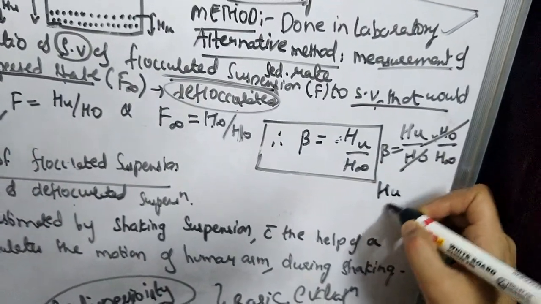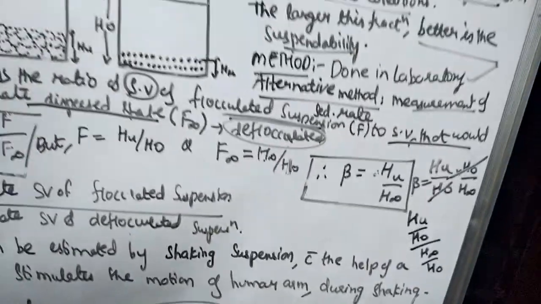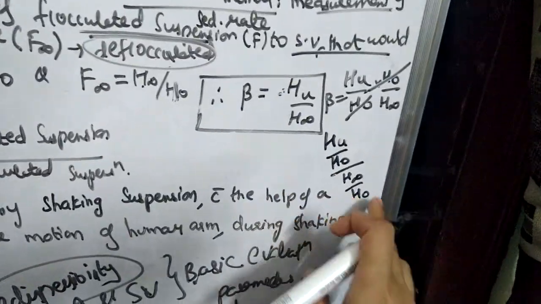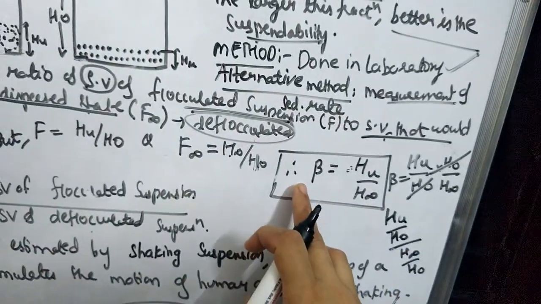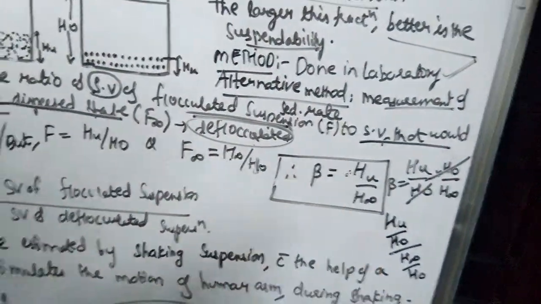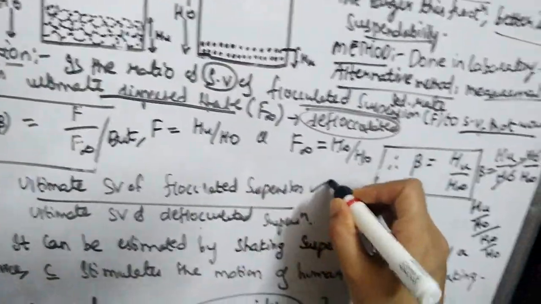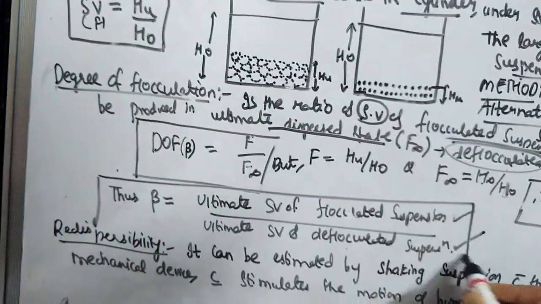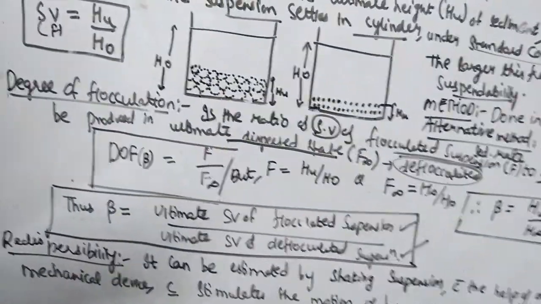Beta is equal to HU by H naught divided by H infinity by H naught, because in F by F infinity, F is HU by H naught and F infinity is H infinity by H naught. So when it comes up here, you will get H naught by H infinity. The H naught cancels, and the final equation is beta is equal to HU by H infinity. HU is the ultimate height of the sediment in the flocculated suspension, and H infinity is the ultimate height of the sediment in the deflocculated suspension. So beta is equal to the sedimentation volume of a flocculated suspension by the sedimentation volume of a deflocculated suspension.